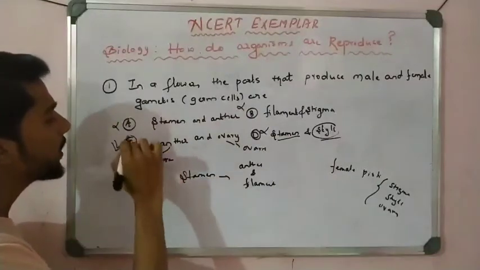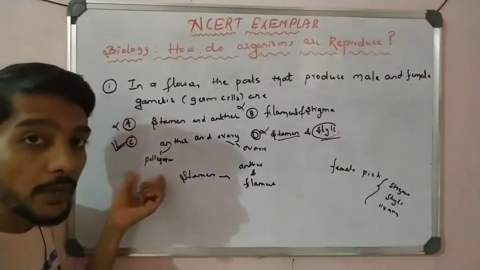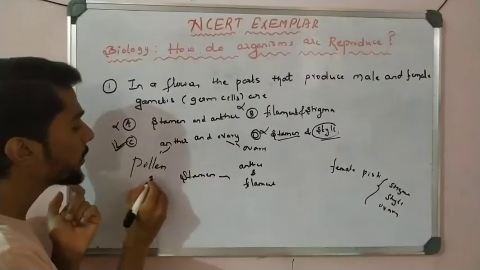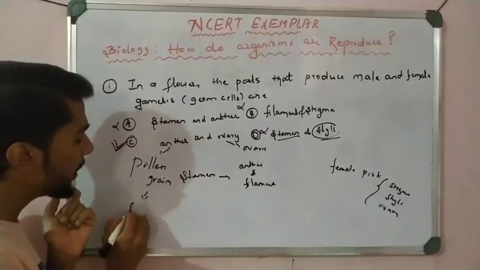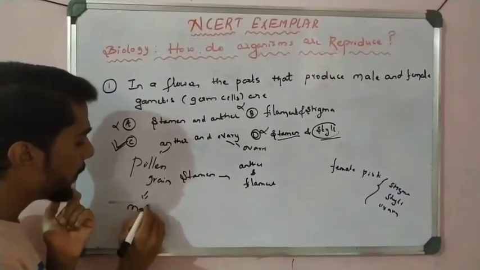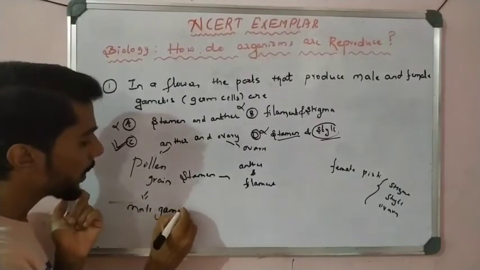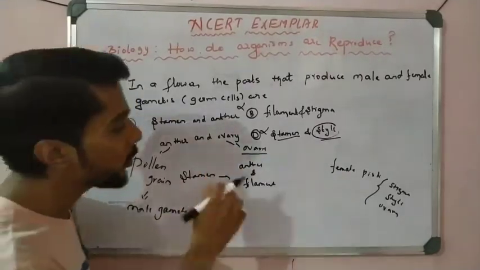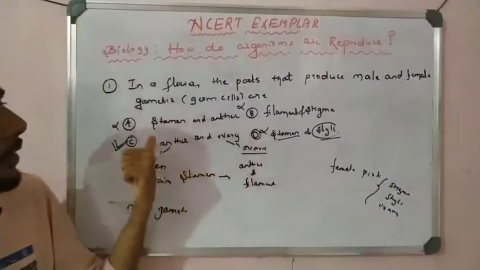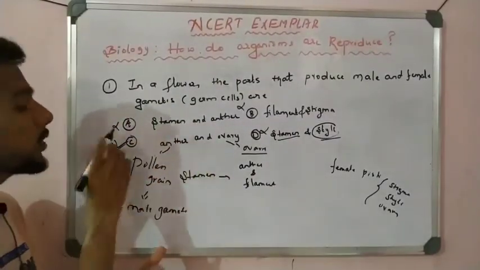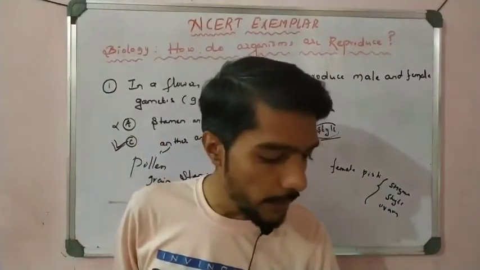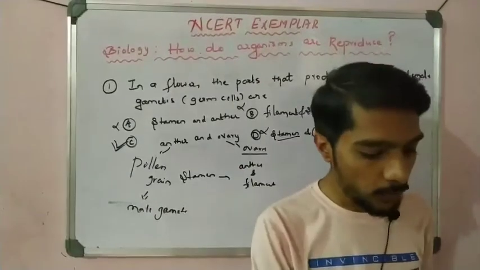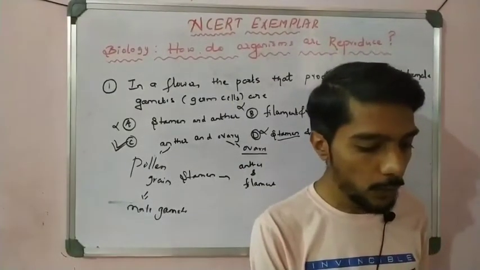But this option is correct, that is anther produces pollen grains. We know that pollen grains are nothing but the male gamete, sorry, I mean the male gamete. And the ovary produces ovules, which are nothing but the female gamete, right? So this point you have to remember. This is question number 1, so option C is the correct answer here, right? Please write down this one and come to the next question, question number 2.